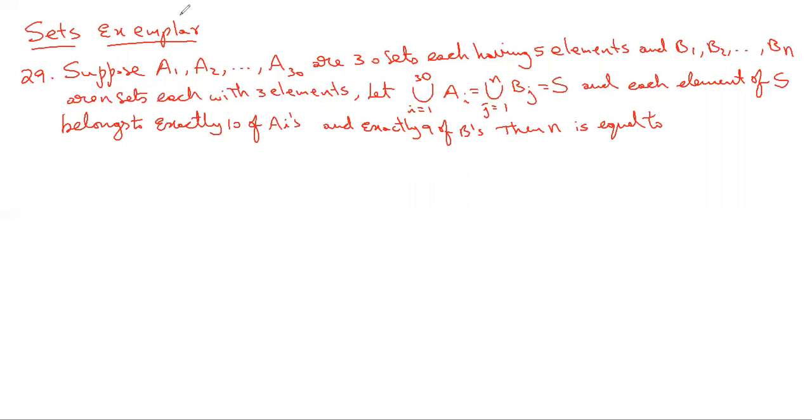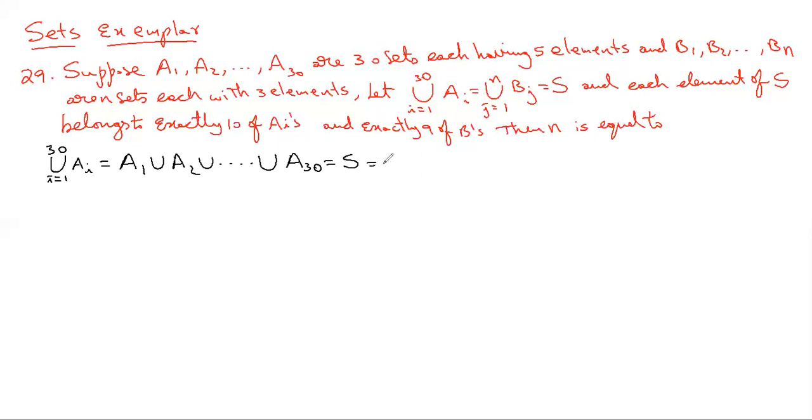First, we'll try to understand the information given. You see that union of i equal to 1 to 30, Ai equals union of j equal to 1 to n, Bj equals S. The meaning of that is, like how we have summation notation, summation of i equal to 1 to 30 Ai means A1 plus A2 plus and so on, here you will have the union notation. So A1 union A2 union and so on, union A30, all these 30 sets if you take the union, that will be equal to S.